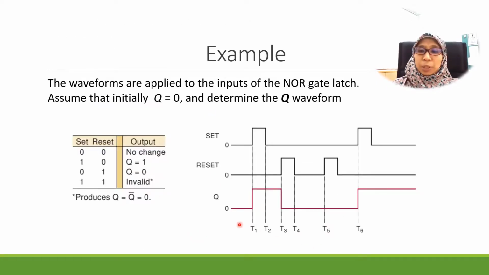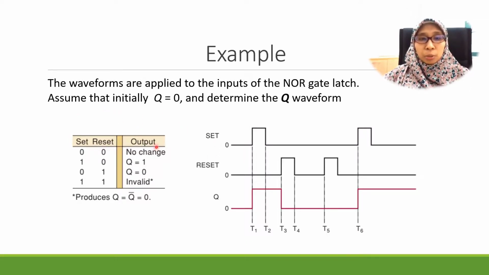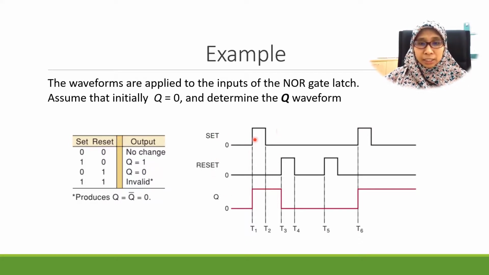Okay, now let's look at an example for the waveform of our NOR latch. Let's say we have the initial condition for our Q as 0. Now we're going to have an input of the set and reset like this signal.